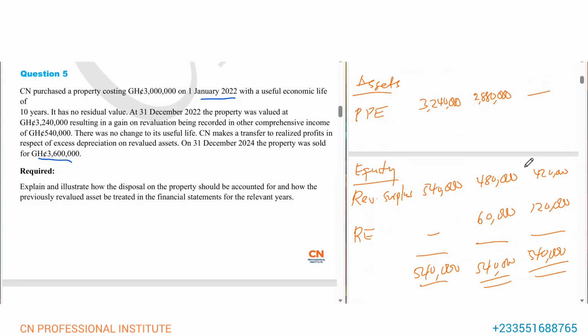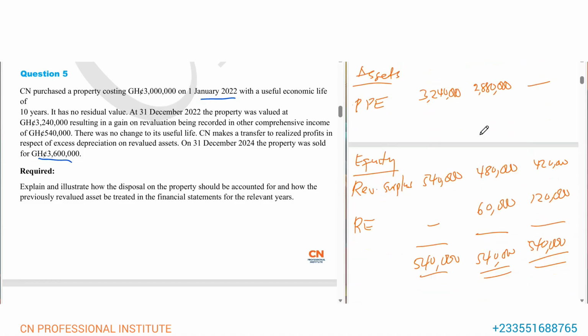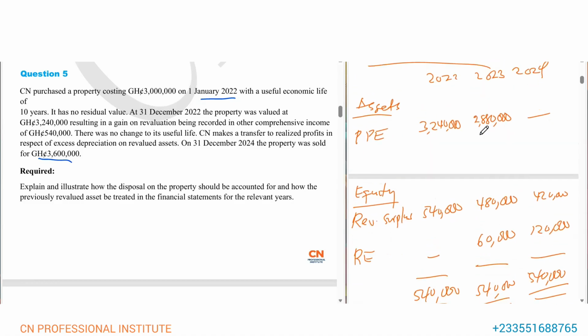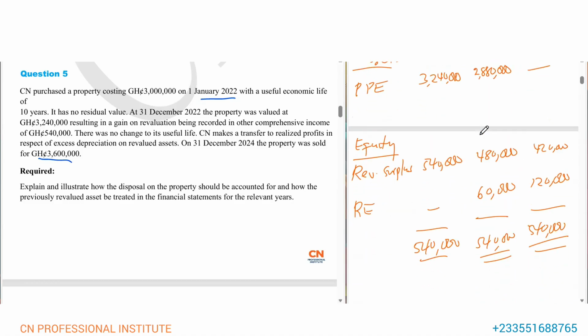All right. So this is how it will be. The transfers should be less from the value surplus account. So you have to use the transfer to reduce the value surplus account. So we transfer from the surplus account to retained earnings. So we have to reduce the surplus account and then go and add it to what?